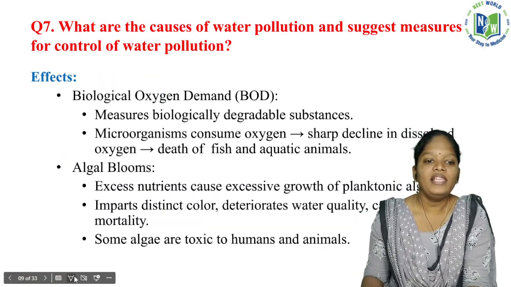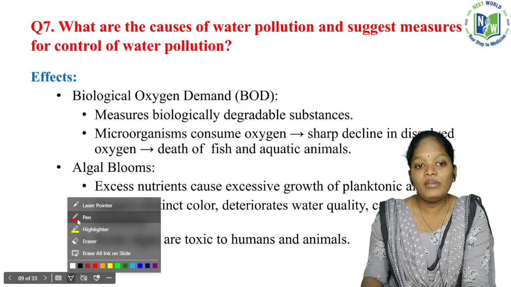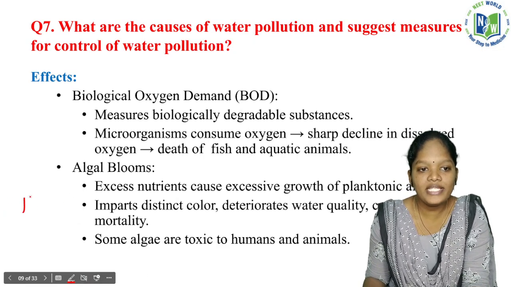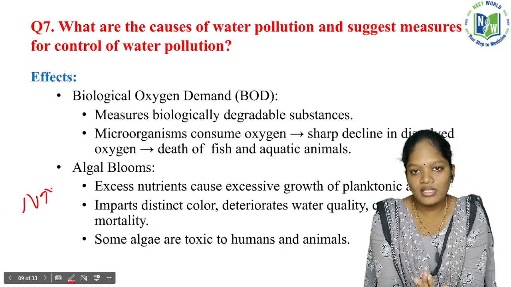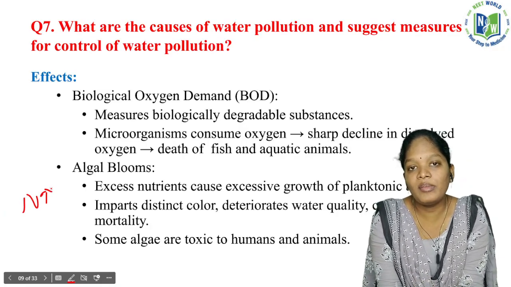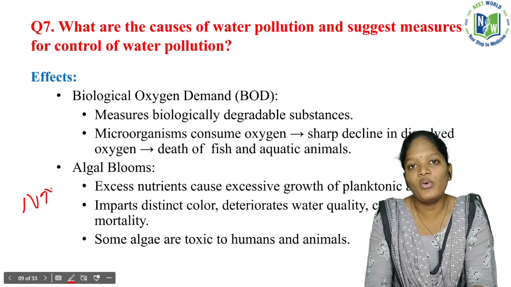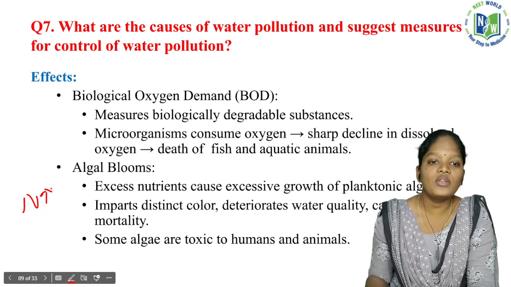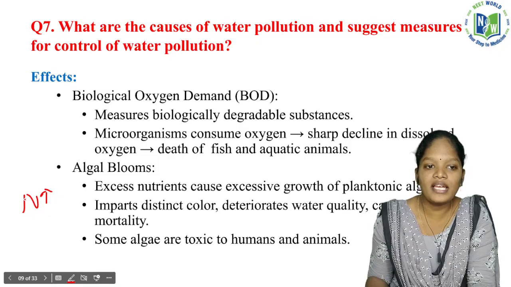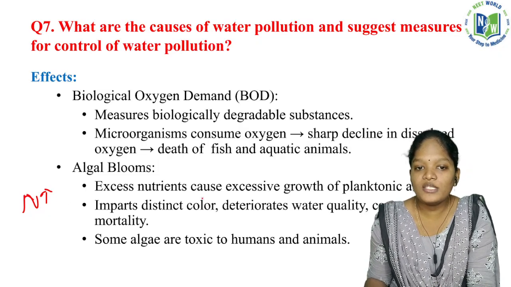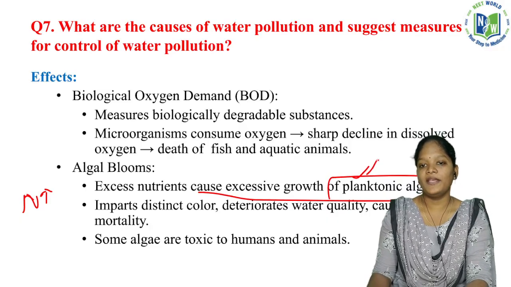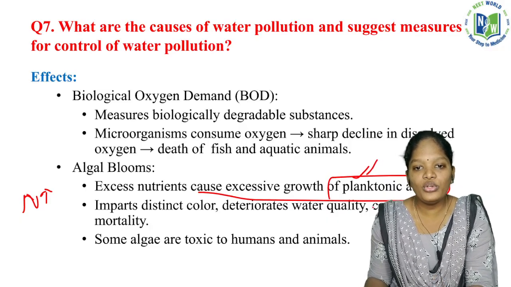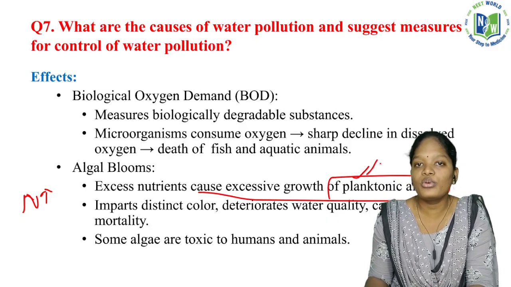Algal blooms. Algal blooms in the sense, see, there will be excess nutrients. If the nutrients are higher, what I have discussed before, the biological oxygen demand, if the BOD is higher, the pollution in the water body is also higher. Now for the algal blooms, if the nutrients are more, it causes the excessive growth of planktonic algae. So more nutrient leads to more growth of algae.